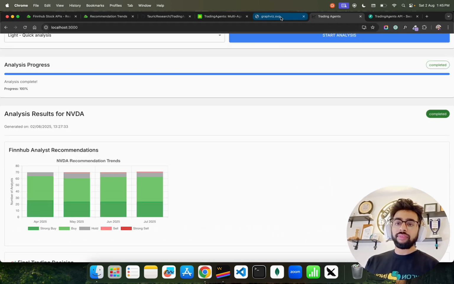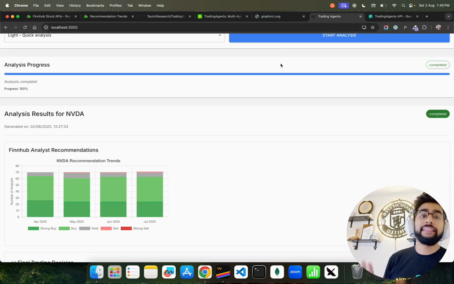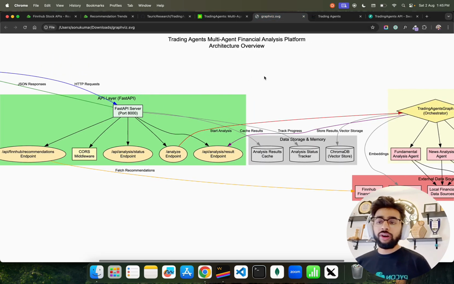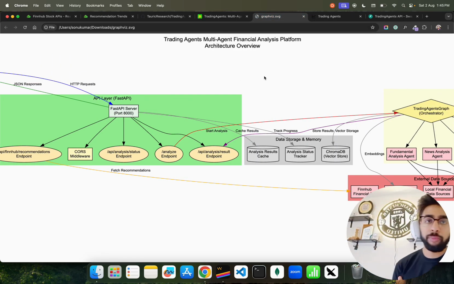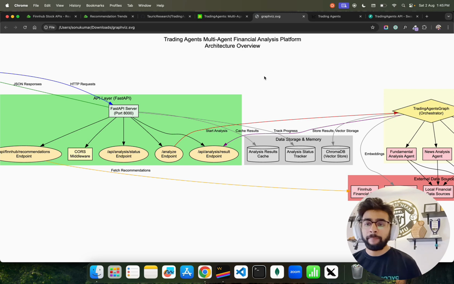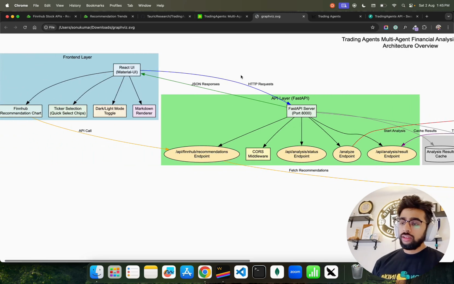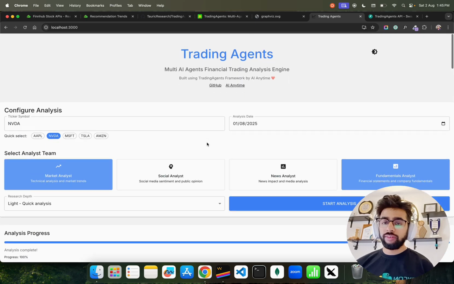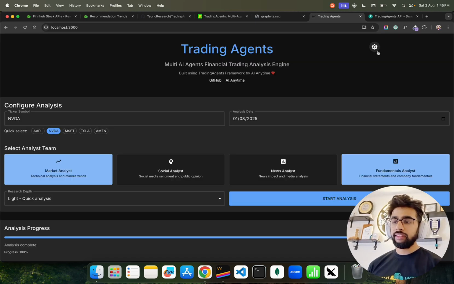Now, how did I build this is the question. So you can also do it. Let me show you. I always create an architecture diagram to explain, because this is very important. If you look here, we have a front end layer. This is our front end user interface.